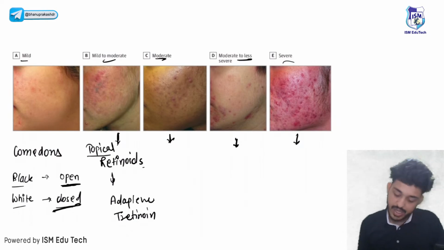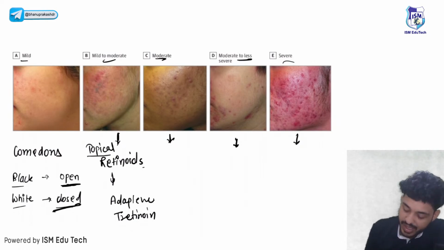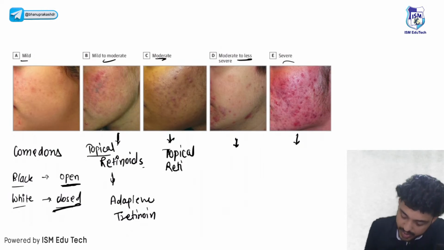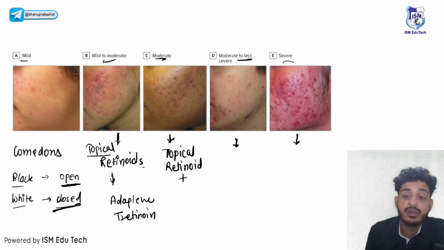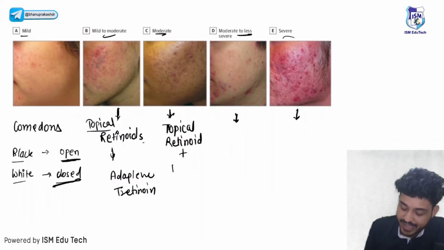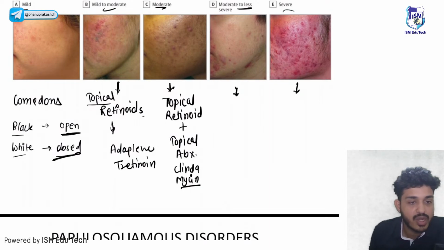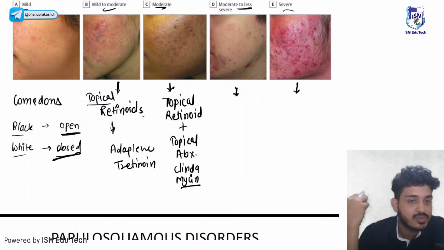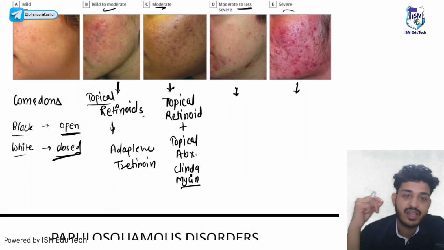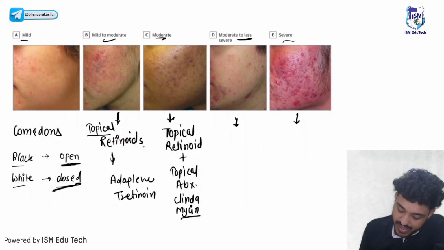Okay, in moderate condition, what do we do? Along with the topical retinoid, what will I add? I will add antibiotics. Topical antibiotics like clindamycin. Remember clindamycin. Till then, please try to answer, from microbiology, which is the most common organism causing acne? Here we are giving topical retinoids along with topical antibiotics.